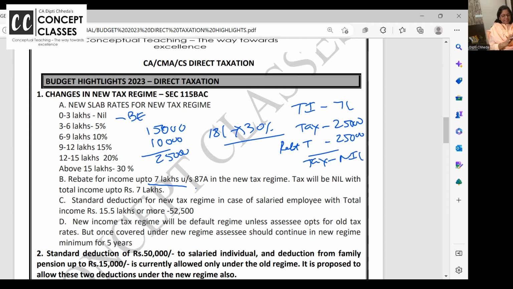Ma'am, if my income is 6,50,000? Nil. So lower income group who are opting for new tax regime, they are getting full benefit under this budget. If they are in the lower middle income group who are having income up to 7 lakhs per annum, total income from all the heads after the deductions, they need not pay tax. Ma'am, if my income is 7 lakh 10,000? Then you have to calculate the tax. On that tax, you have to pay the cess also.